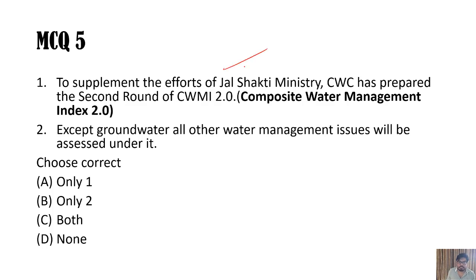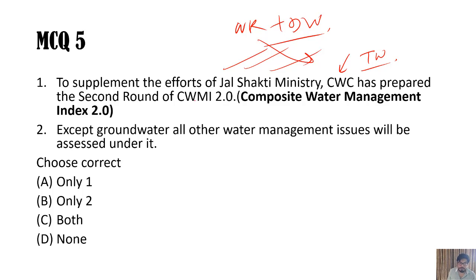Next, Jal Shakti Ministry. It's a new ministry combining the water resources plus drinking water ministries. And Central Water Commission was working under the Water Resource Ministry. It's a technical wing there. And this has not prepared this CAWMI index. Actually, Niti Aayog has prepared this index, and it is going to help the Jal Shakti Ministry. It launched the Jal Shakti Abhiyan, and this index is prepared by Niti Aayog for the states.